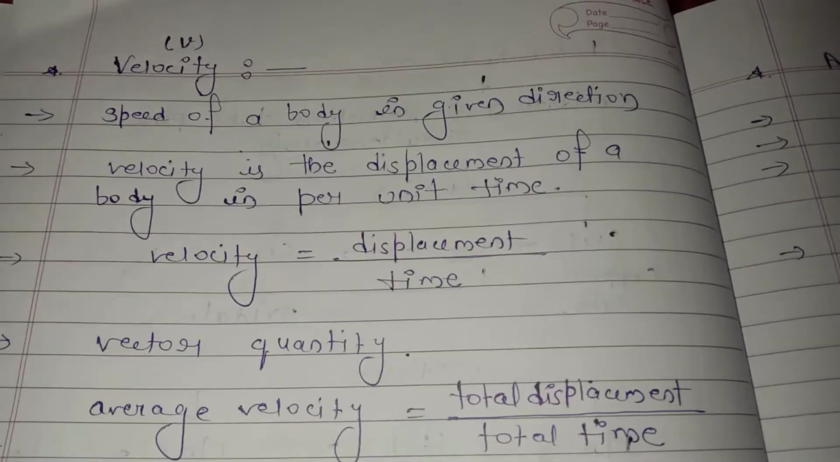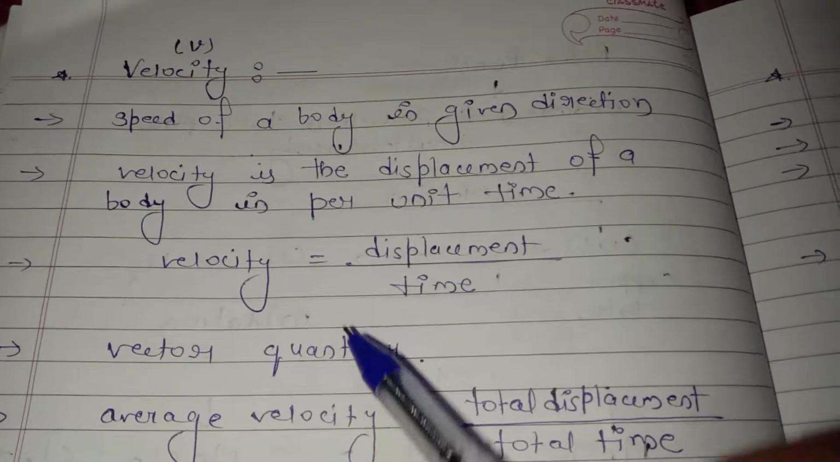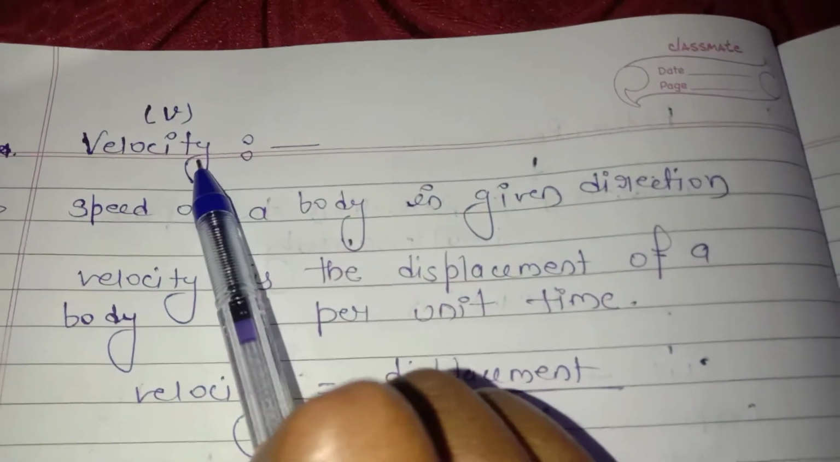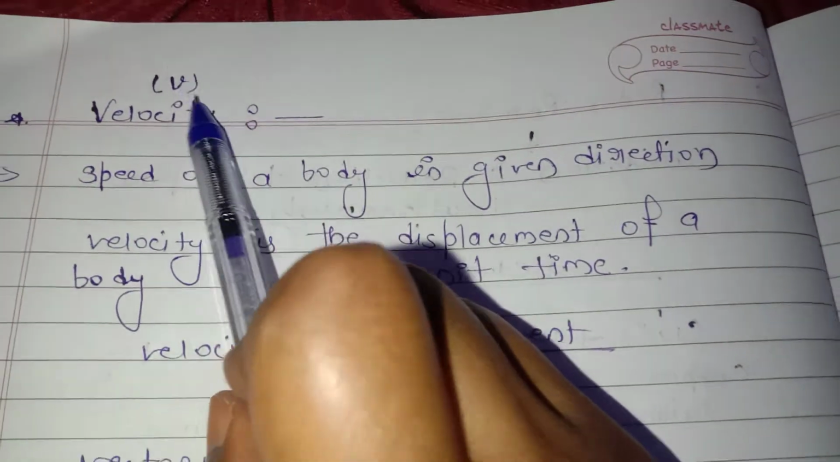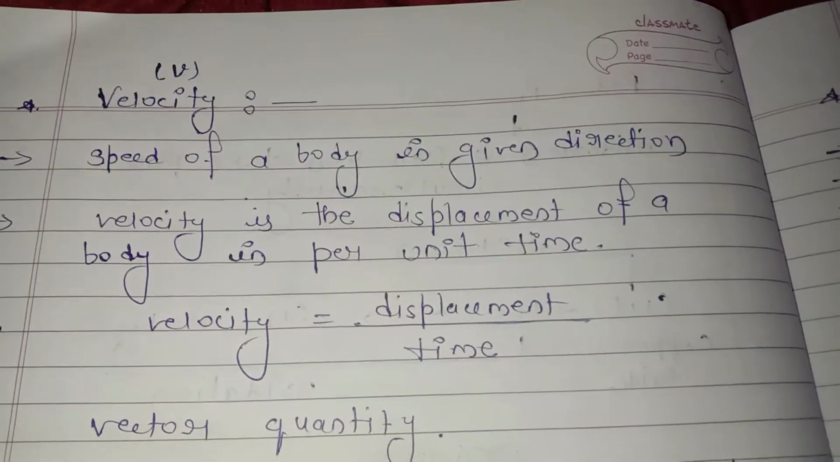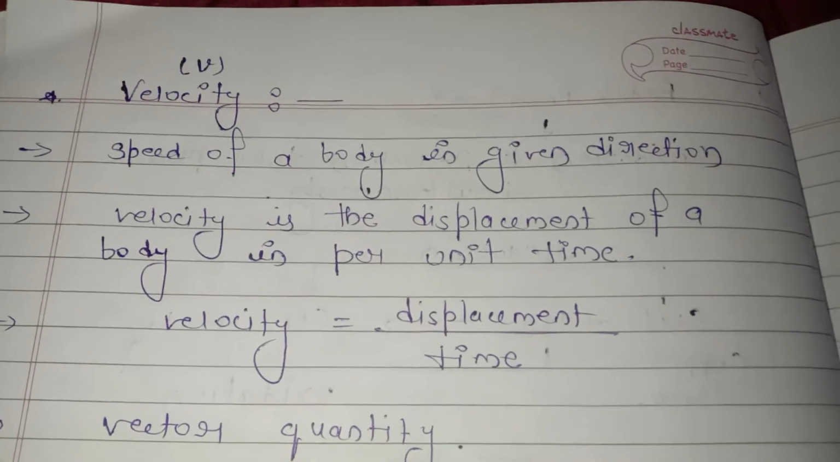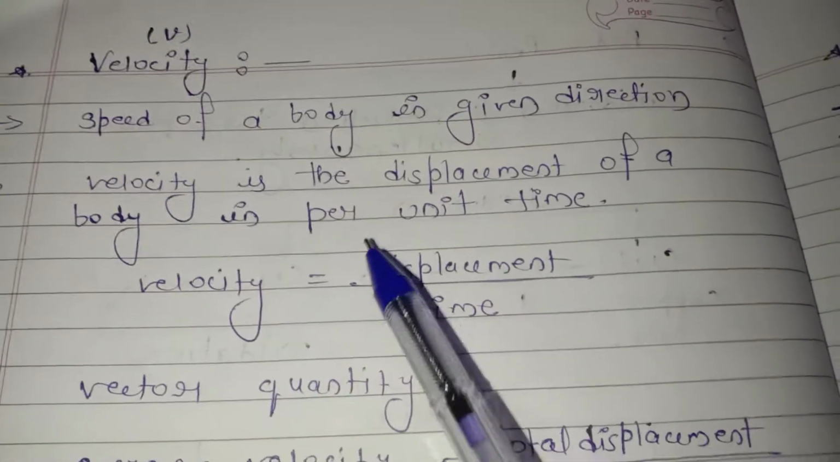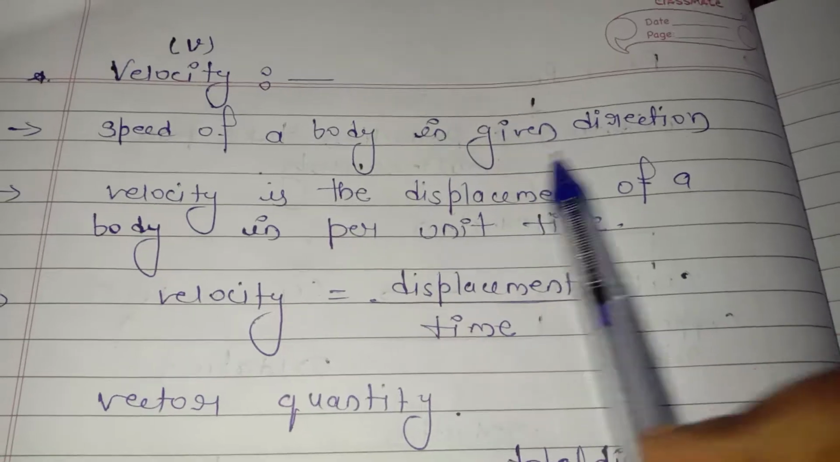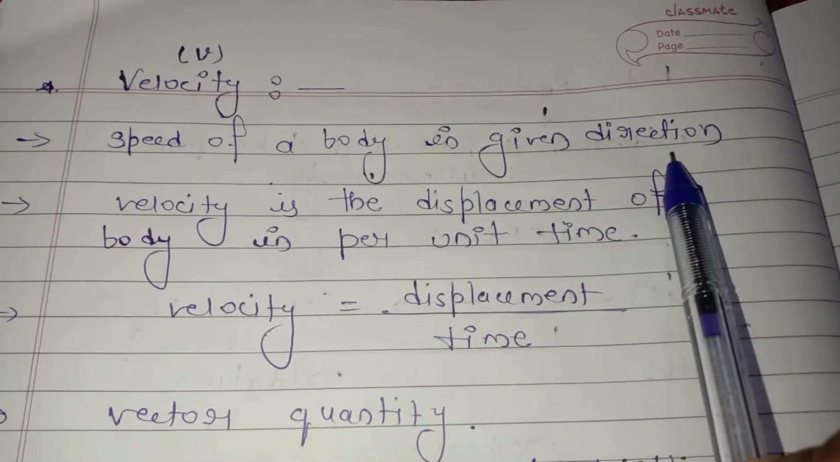Hello students, our today's topic is velocity. This velocity is denoted by a small v. This is from class 9th, from the chapter Motion. Now see, what is velocity? Speed of a body in a given direction.